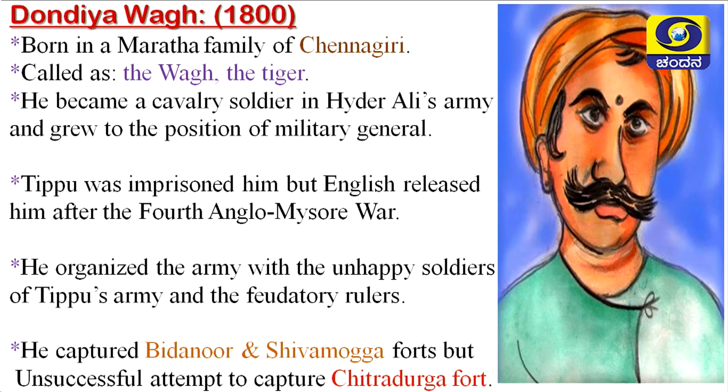Such a Dhondiya Wagh organized a private army. When he organized a private army, Tippu Sultan was not happy. That is why a difference of opinion was created between Tippu Sultan and Dhondiya Wagh. As a result, Tippu Sultan imprisoned Dhondiya Wagh.